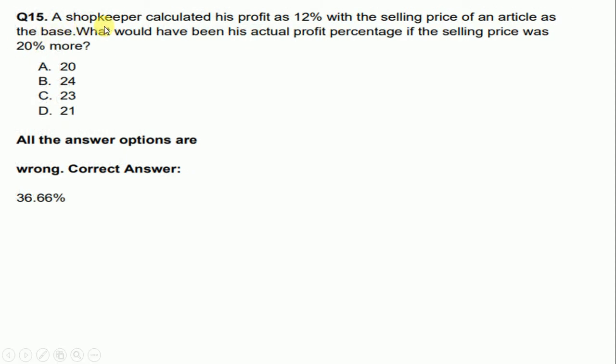A shopkeeper calculated his profit as 12% with the selling price of an article as the base. What would have been his actual profit percentage if the selling price was 20% more? So correct answer is 36.66.